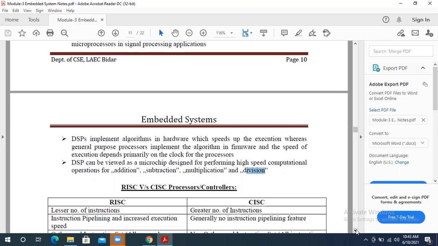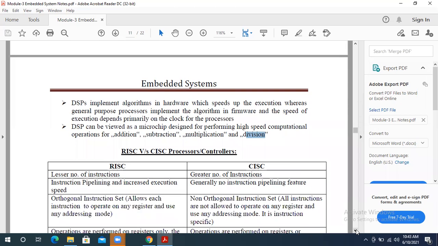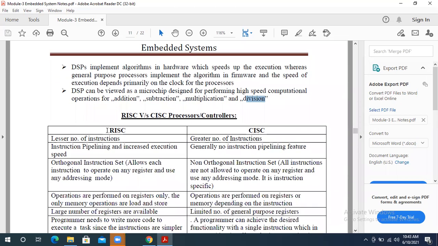So apart from this, we have already discussed RISC and CISC. So those who don't have these differences, you can collect the data from here also. I think it is already given.